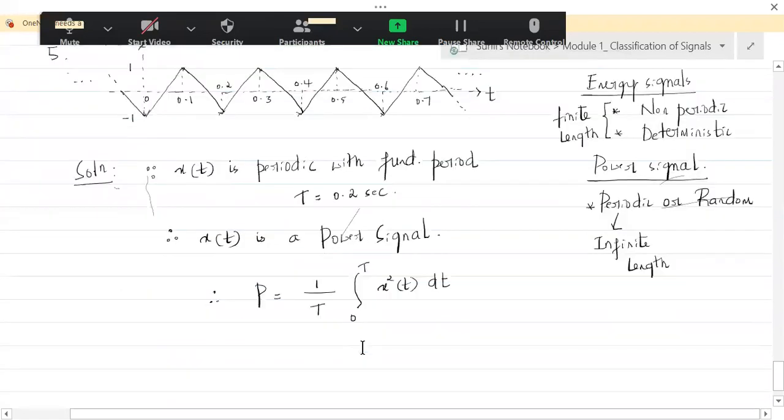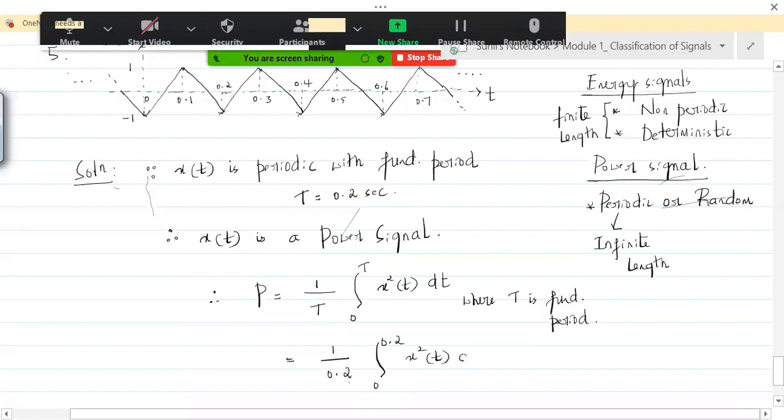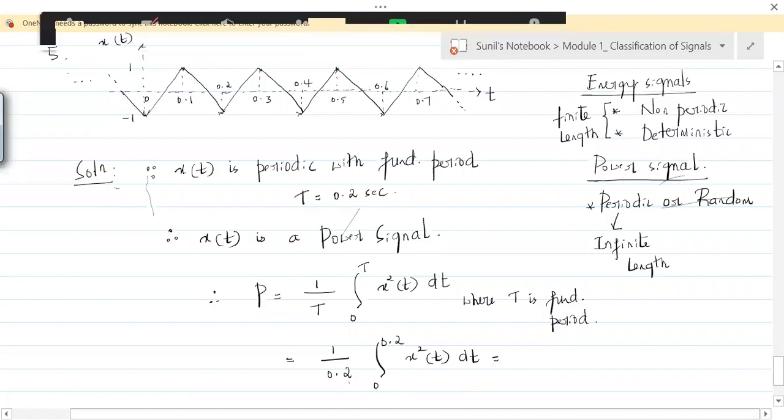See here, everybody. This power can be written as 1 by 0.2, because the fundamental period is 0.2 seconds. So you can write 1 by T where T is the fundamental period, that is 0.2. So it is 0 to 0.2 x squared t dt. Fine. But throughout, the equation for x of t is not the same. So what shall we do?